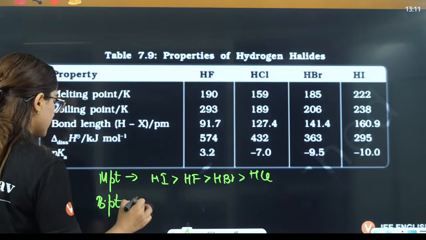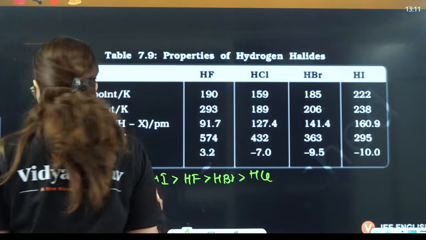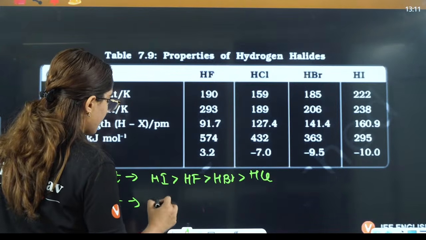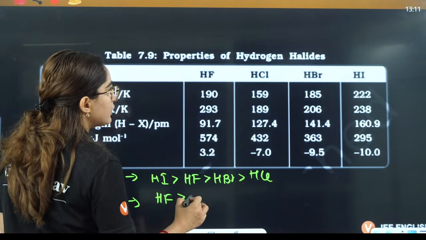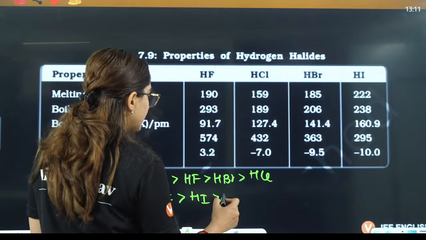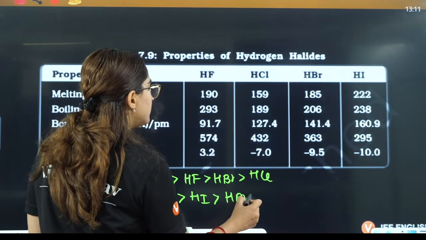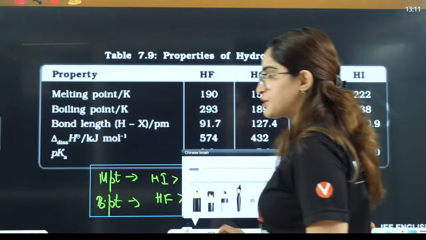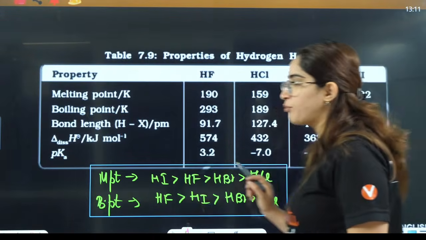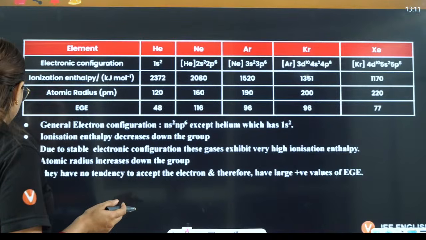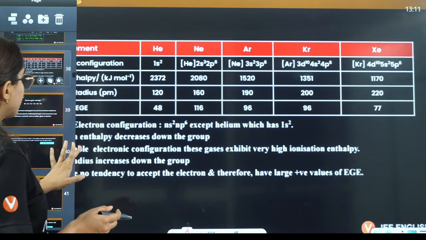Boiling point here will be HF, then HI, then HBr, then HCl. That is the sequence of melting point and boiling point here, right? So other things we have discussed.